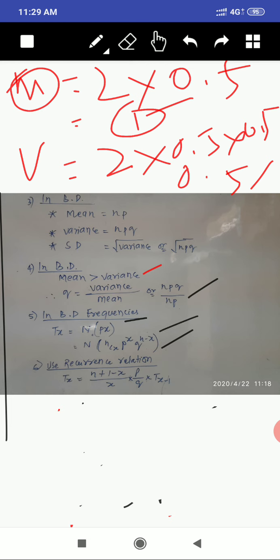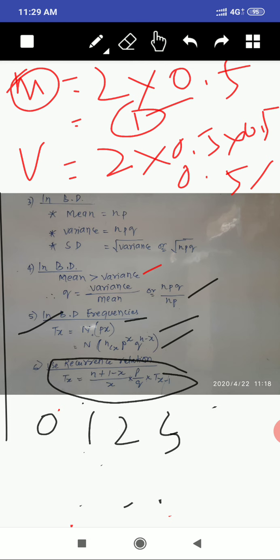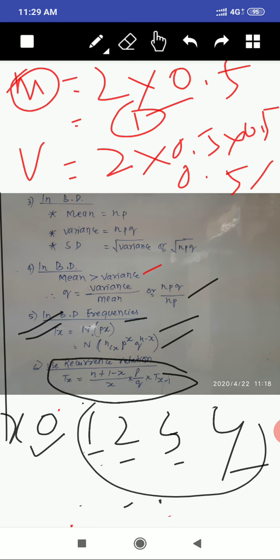Then sometimes this formula is difficult to use in the solution, so this is the shortcut method for finding the frequency. Remember, this is the frequency. Say for example 0, 1, 2, 3, 4. These are the x values. To find the first value, 0, we need to use the fifth point formula, that is n into p of x. Later, for 1 up to whatever number is given in the problem, you need to use this shortcut formula.